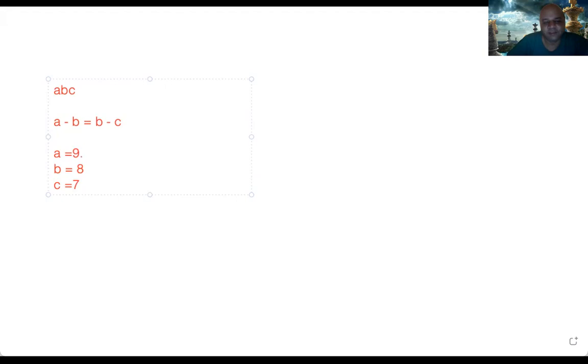There is also another possibility. A is equal to 9 and B cannot be 9. We already checked 8. Then what is the other possibility? B can be equal to 7. If B is equal to 7, then C is equal to 5, because 9 minus 7 is equal to 7 minus 5. So it can be another possibility. Then A can also remain 9 and let B be equal to 6.